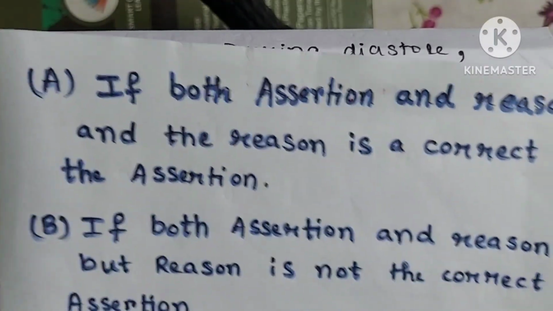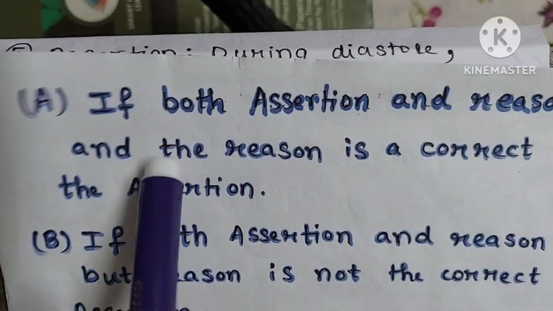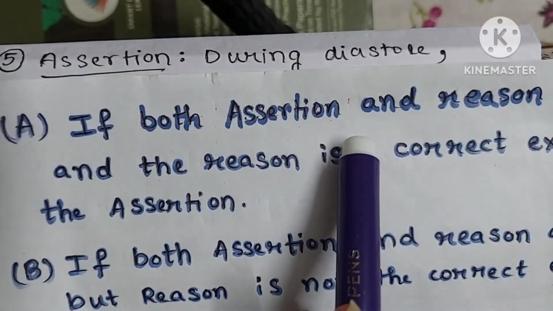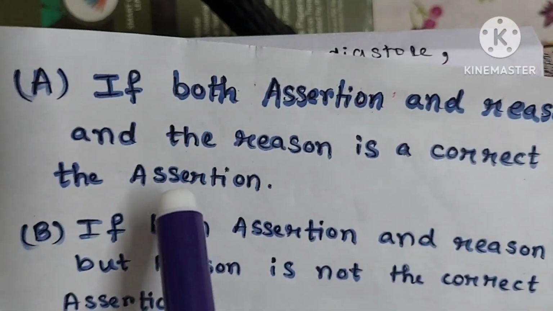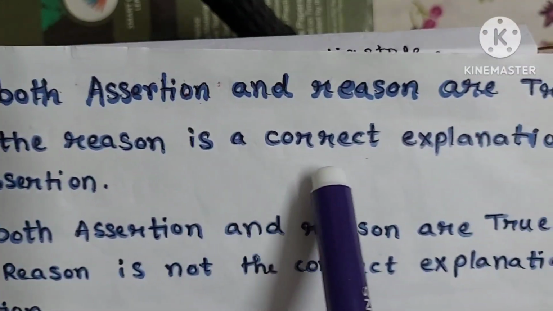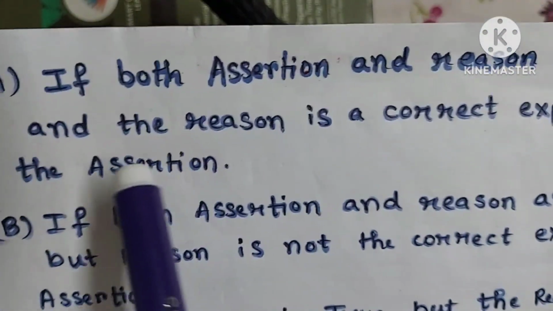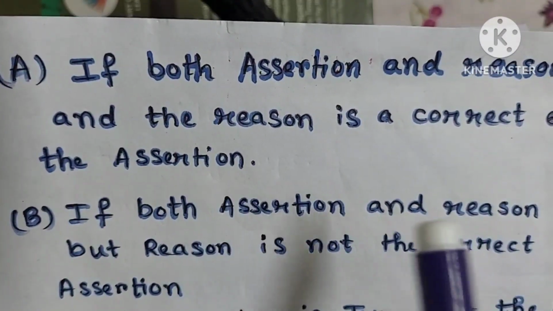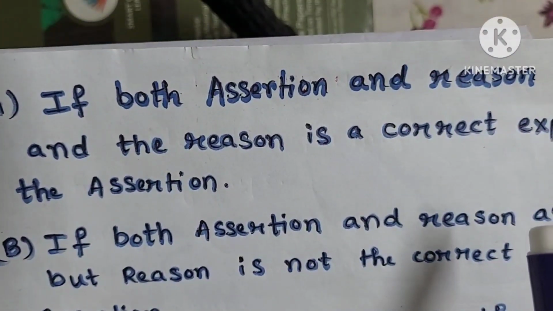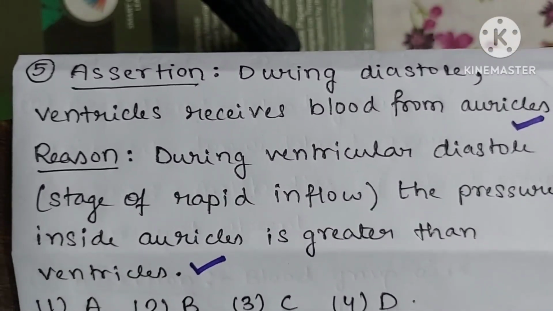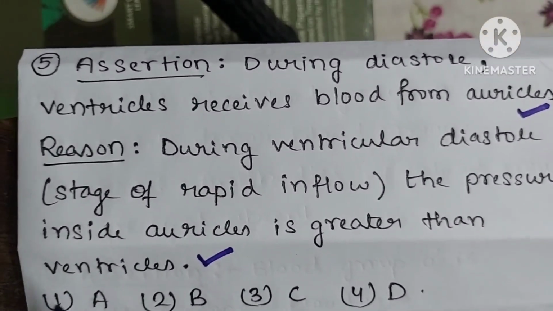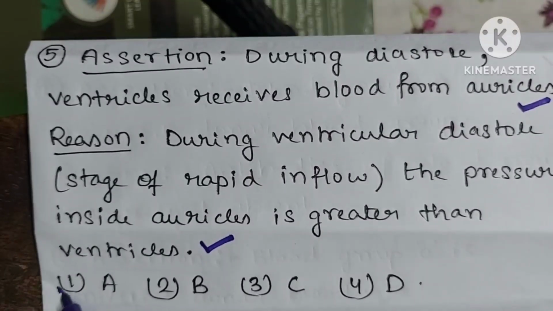So if we see the options, we will see that option A, if both assertion and reason are true, and the reason is the correct explanation of the assertion, then we will mark option A. So here for question number 5, the correct option will be option 1.